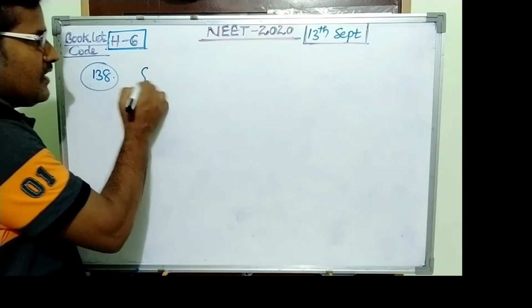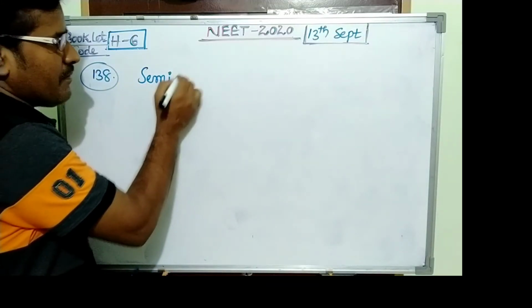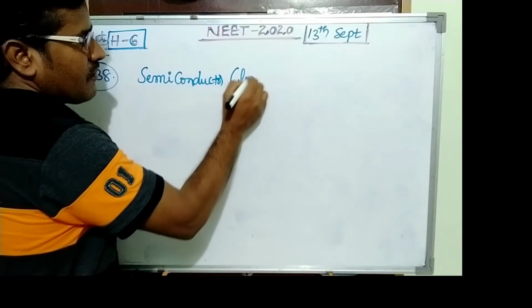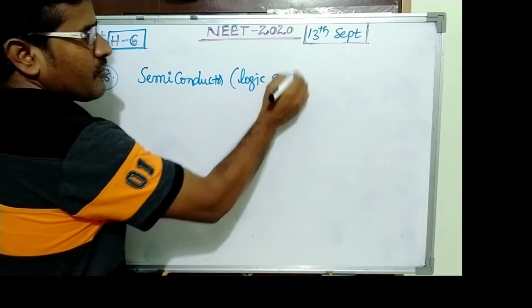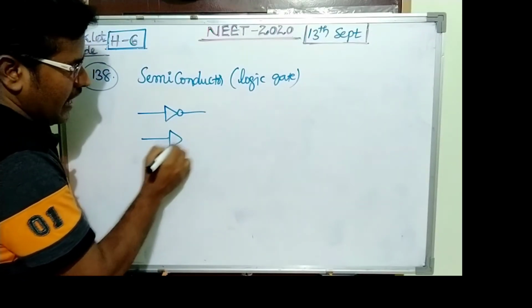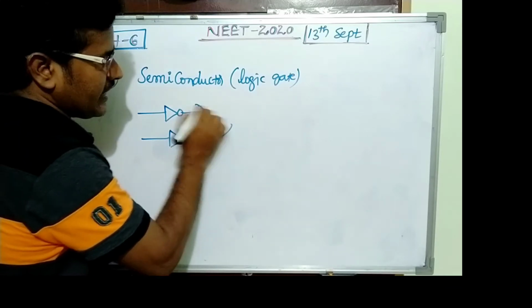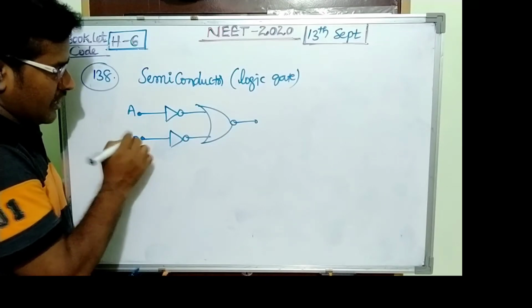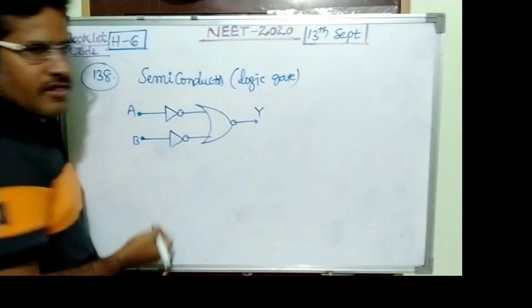138 question. It is a question from semiconductors. The subtopic is logic gates. But in this question, 2 NOT gates and 1 NOR gate are given. So A, B are inputs and Y is output.